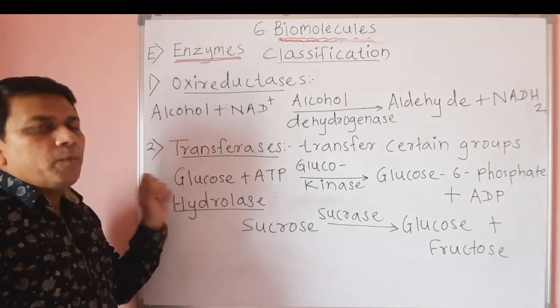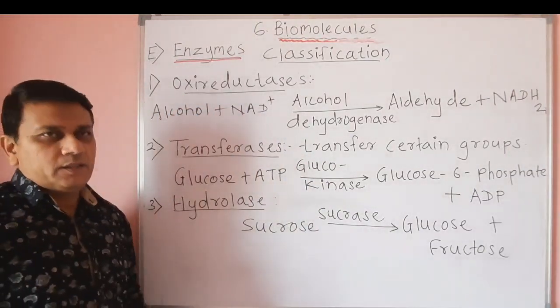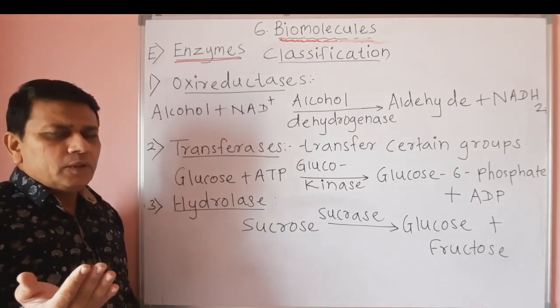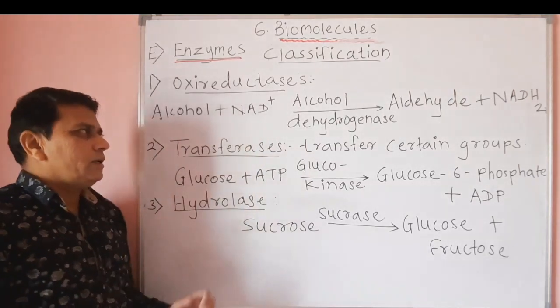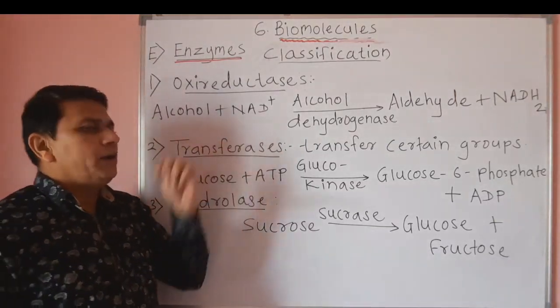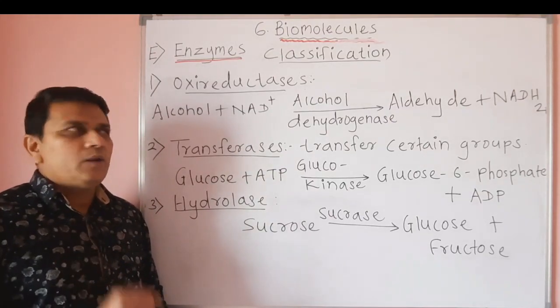The first type of enzymes are called oxidoreductases. That means they help in oxidation or reduction reactions. Here is an example: alcohol plus NAD. NAD means nicotinamide adenine dinucleotide.